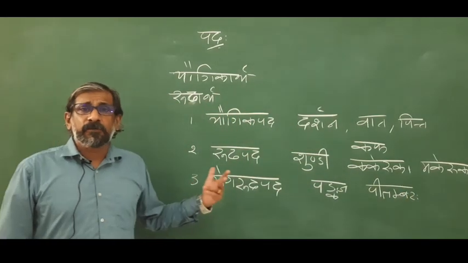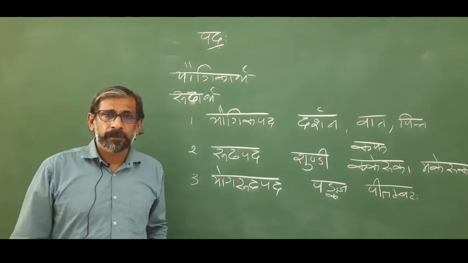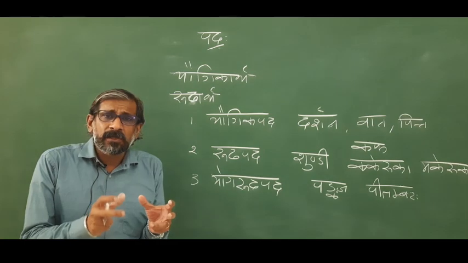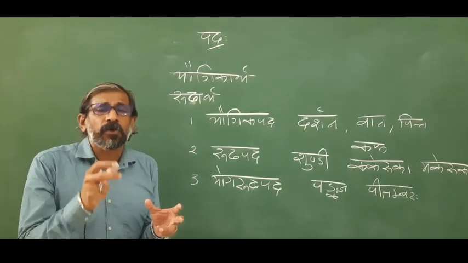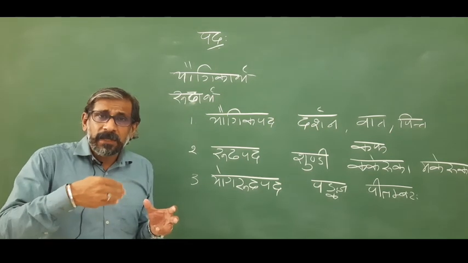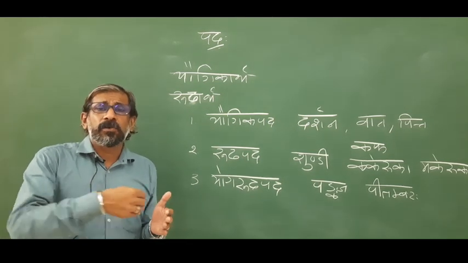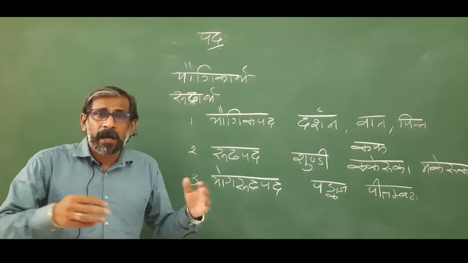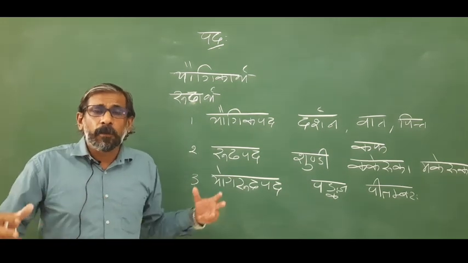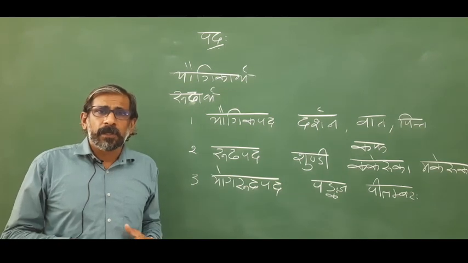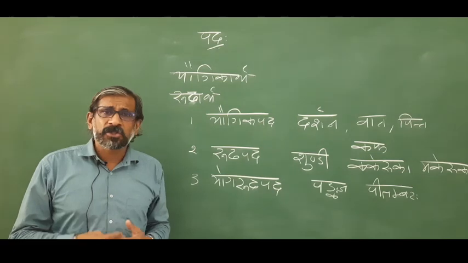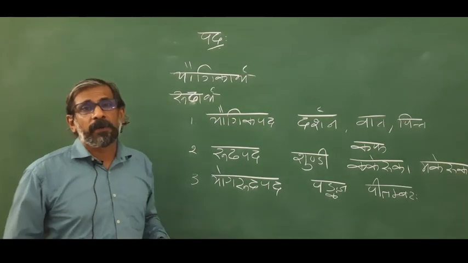Another example is Pitambaraha. This is an epithet of Lord Vishnu. We use this word conventionally to designate Lord Vishnu. But that meaning is corresponding to the etymological derivation. Pitambaraha means one who wears a yellow robe. No person other than Vishnu is designated as Pitambara. Such kinds of words are called Yoga Rudha Pada.